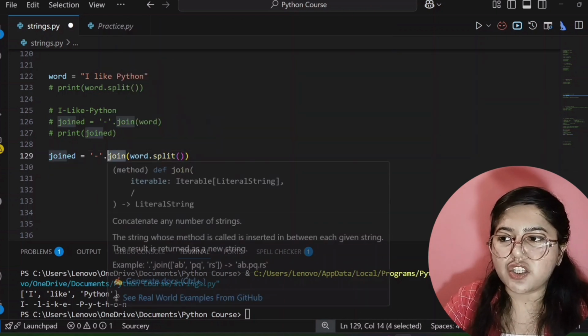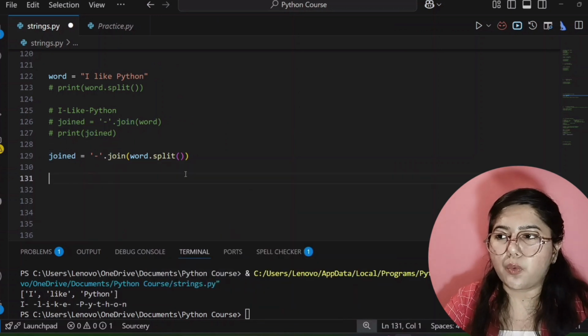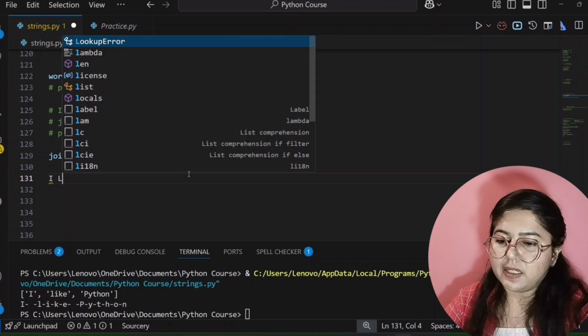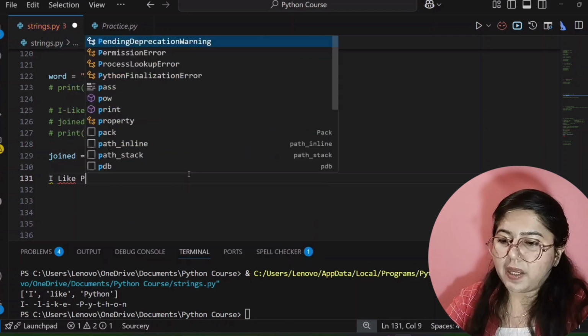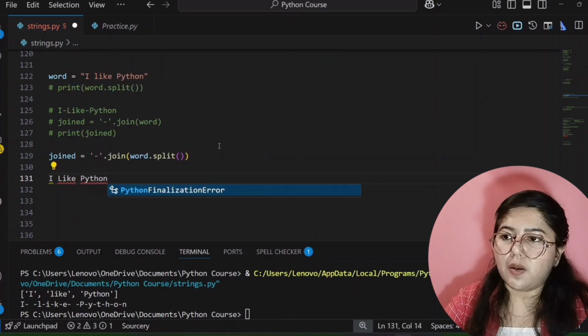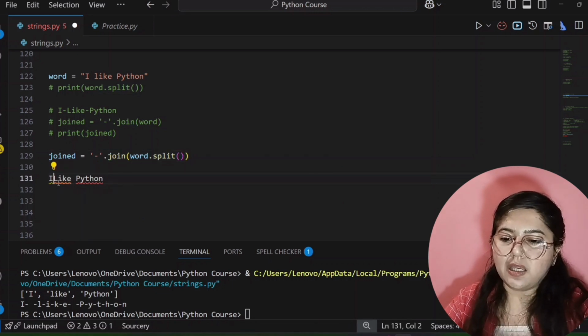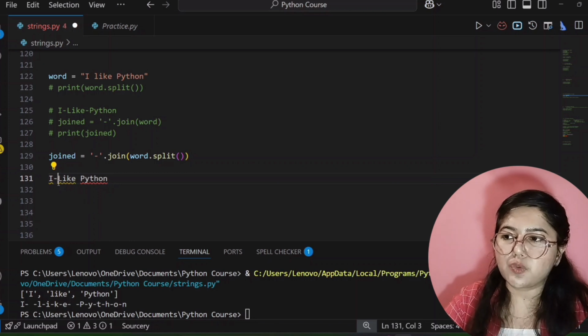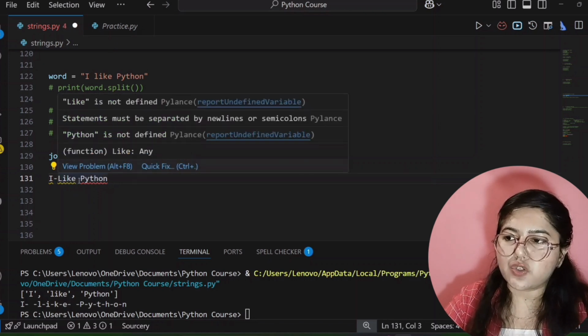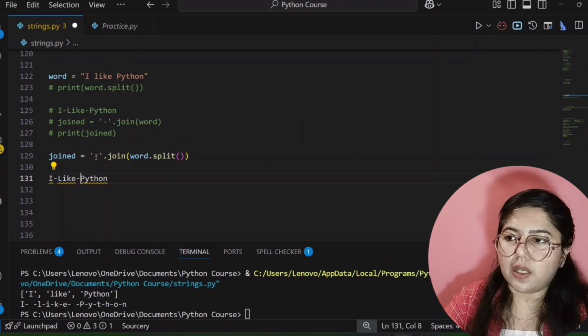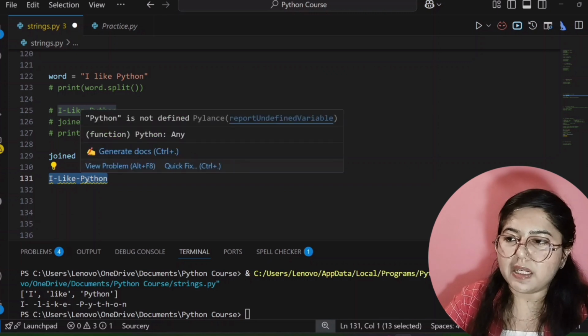Now this part, this join, what is this join doing? For example, let me show you here. I, like and Python are separated with the help of this code. Now this join will join this I with the help of hyphen to like, then like is joined to Python with the help of hyphen. See here, this join will work like this. Now our output will come like this.